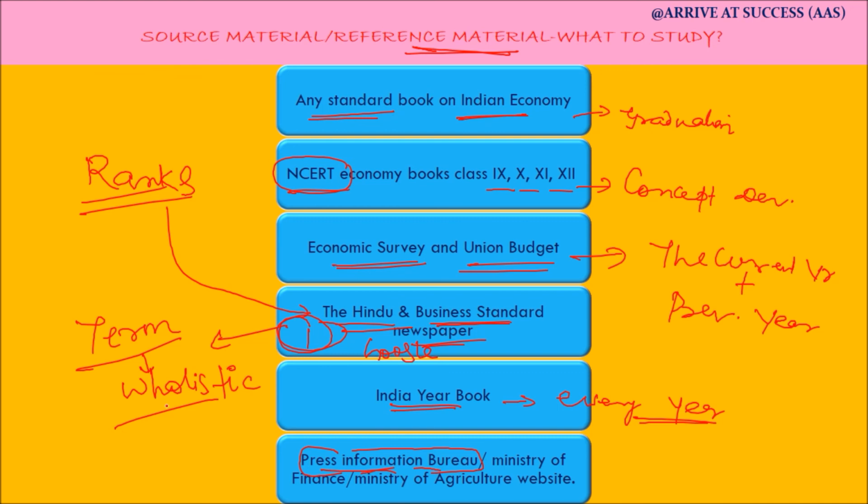But there are some concepts which are explained very nicely in NCERT economy books also. So I would suggest that NCERT books should also be referred to.